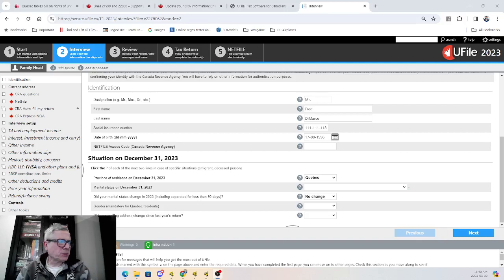Basically, what I'm going to explain to you here is how to do a return for a taxpayer that separated during the year. Now, keep in mind that this program, UFile 2023, this is UFile Online, is a do-it-yourself program, which means that you should be preparing your return and nobody else is using the software.